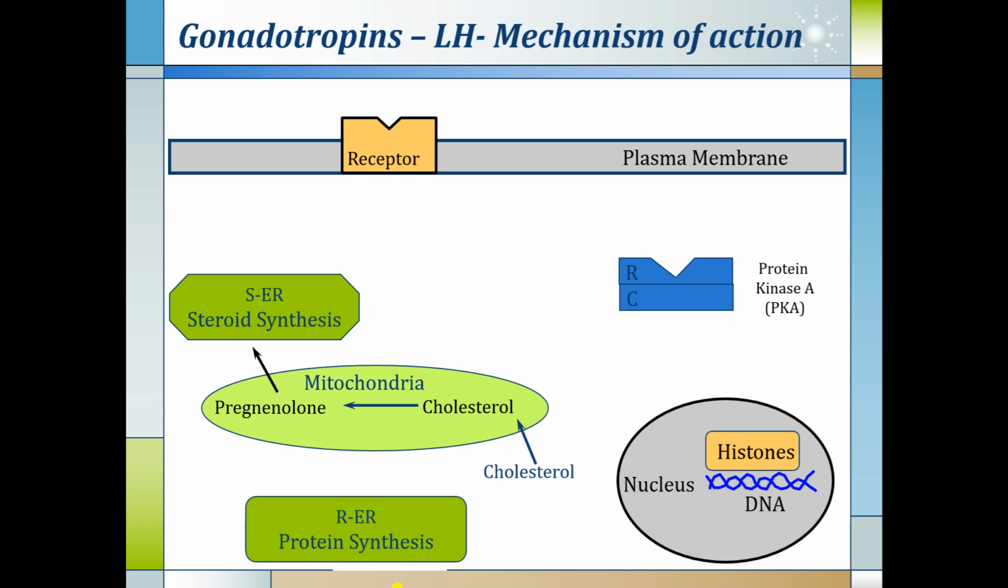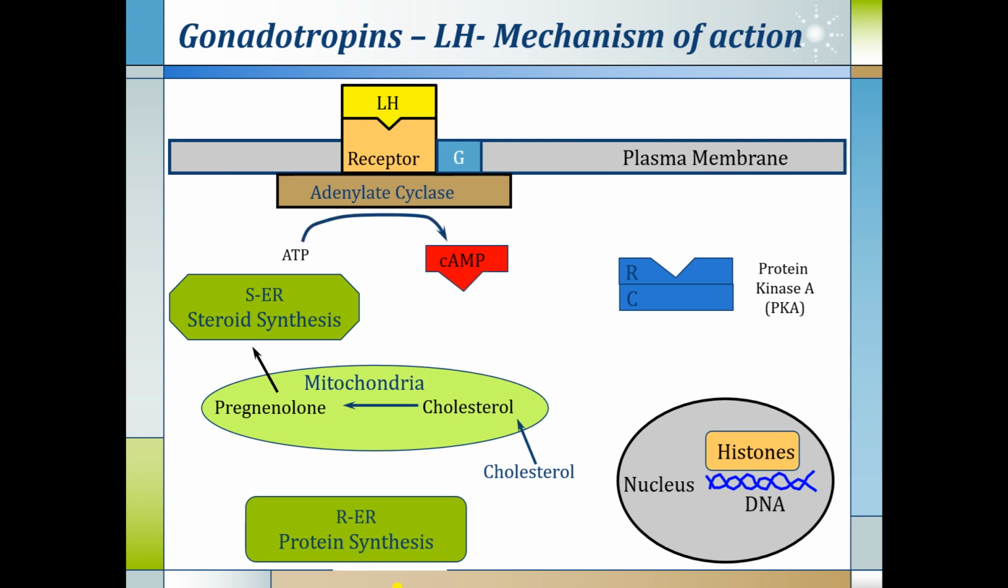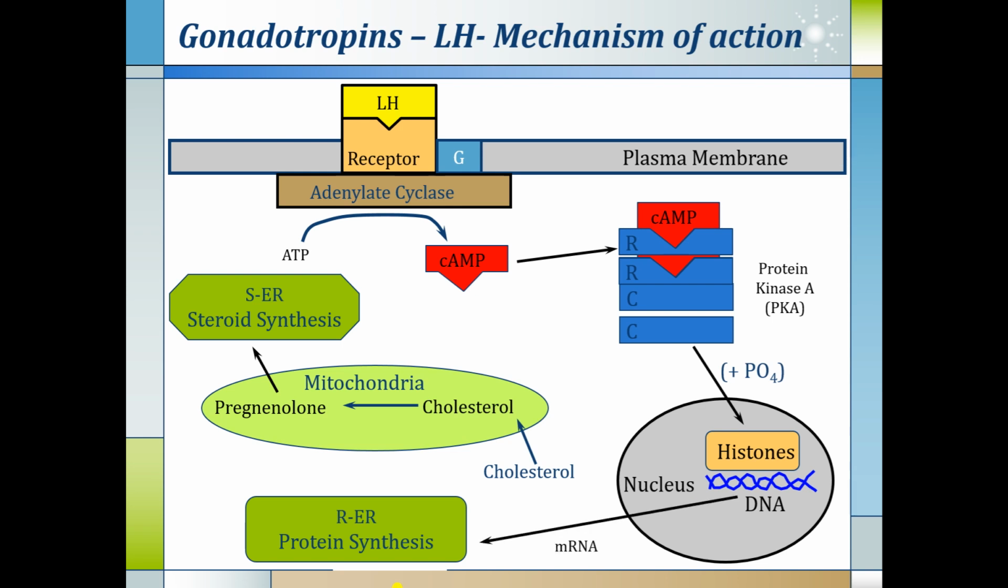Gonadotropin, LH, how does it act? It acts through the receptors which are located on the plasma membrane. It will activate the G protein coupled receptor. It will activate the adenyl cyclase pathway which will convert the ATP into cyclic AMP. This cyclic AMP will activate the protein kinase A inside the cytoplasm, which will phosphorylate and combine with the histones located in the nucleus,